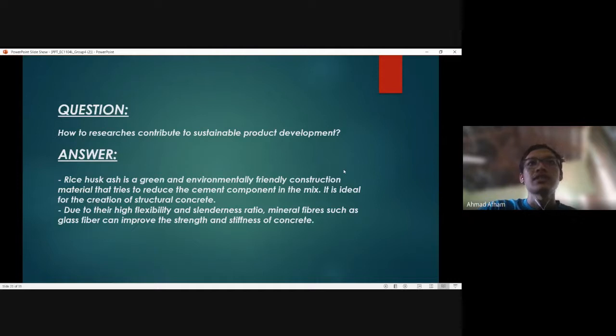How does the research contribute to sustainable product development? Rice husk ash is a green and environmentally friendly construction material that tries to reduce the cement component in the mix. It is ideal for the creation of structural concrete. For the glass fiber, due to their high flexibility and slenderness ratio, mineral fibers such as glass fiber can improve the strength and stiffness of concrete.